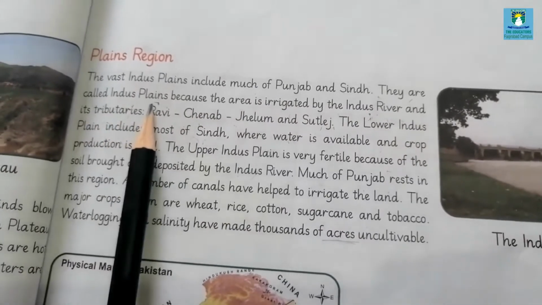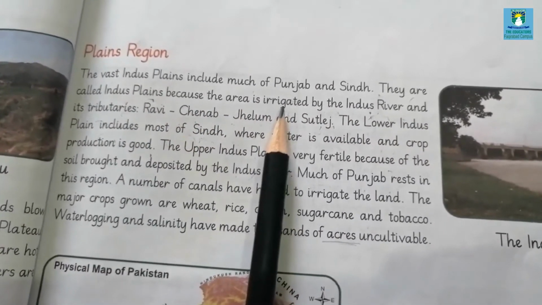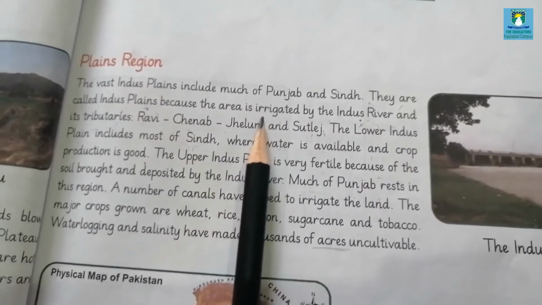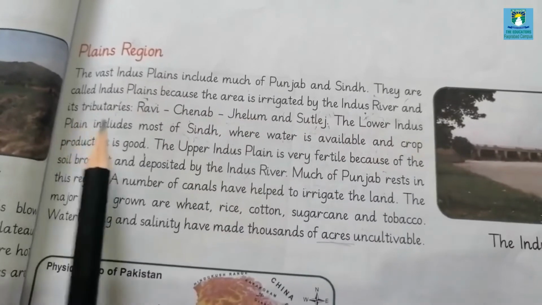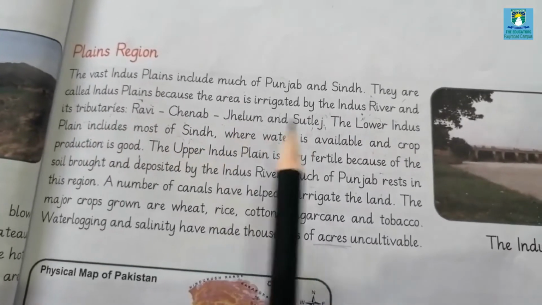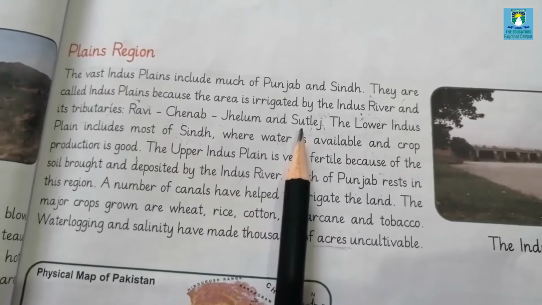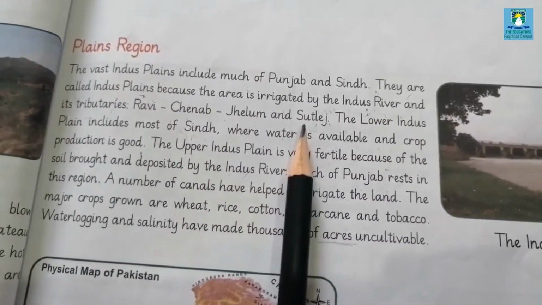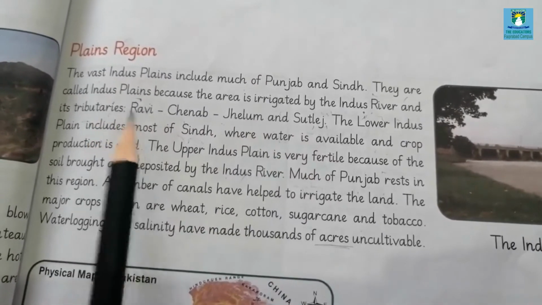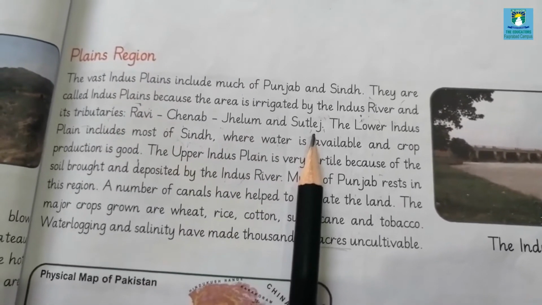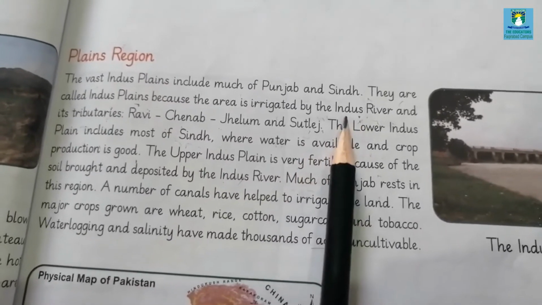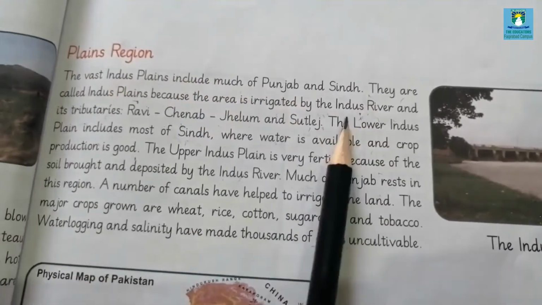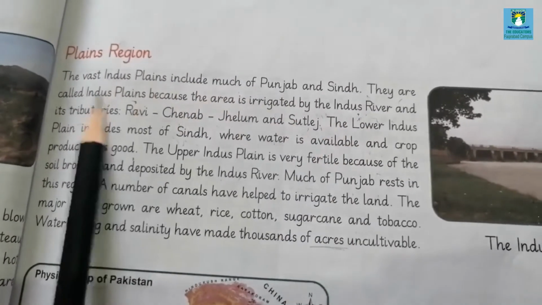Why are they named Indus plains? Because the area is irrigated. Irrigated means the land which is supplied with water. This area is irrigated by the Indus river and its tributaries Ravi, Chenab, Jhelum and Satluj. Tributary means small rivers which flow into a larger river. So Ravi, Chenab, Jhelum and Satluj are small rivers. They flow into the larger river called the Indus river, and the Indus river supplies this plain. So that's why this plain is called the Indus plain.